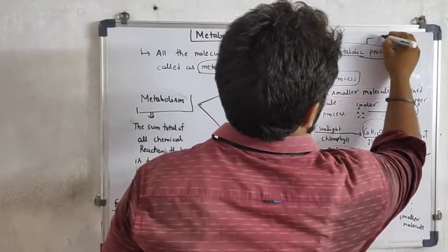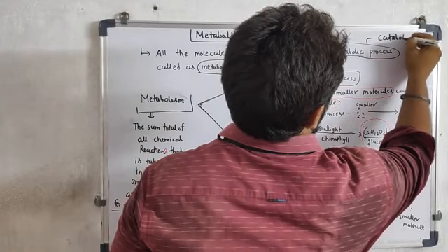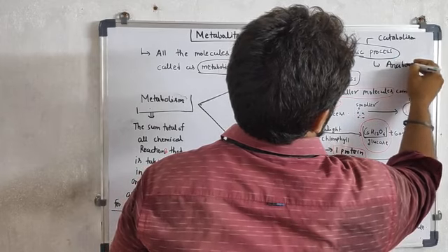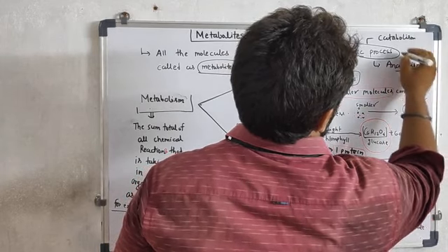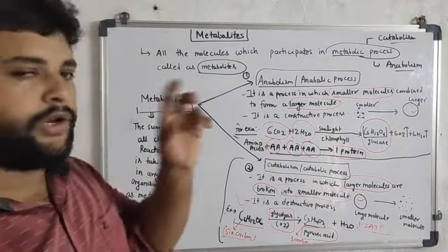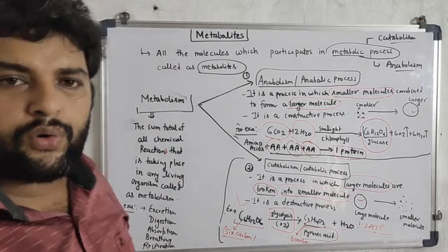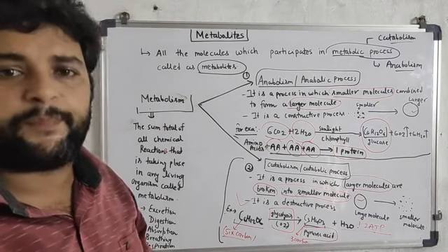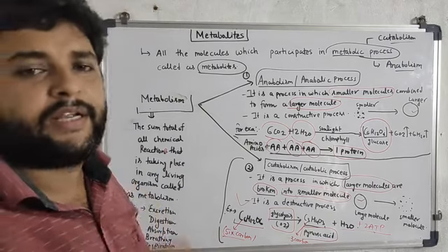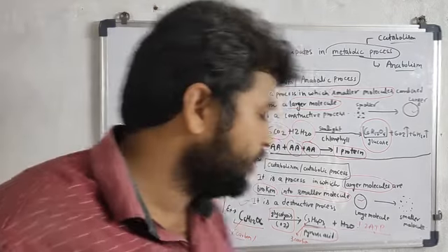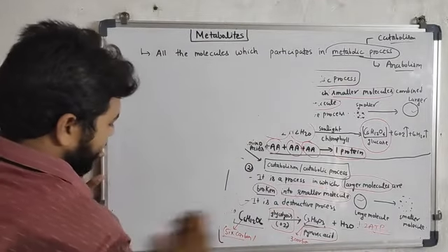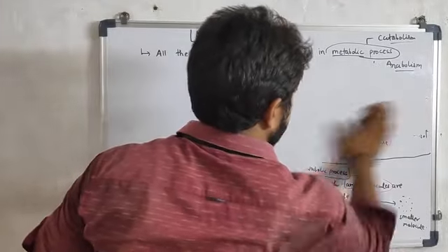Called metabolism. So now we will discuss the types of metabolites. It is basically of two types: primary metabolites and secondary metabolites. So note this point. After that we are going to read the types of metabolites.